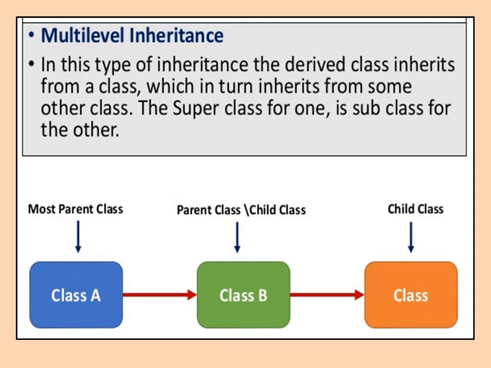So see in a diagram, class A and class B. In this situation, class A is a parent class for class B. Class B is a child class of class A. Now from class B, one class is derived, class C. So in this case, class B becomes the parent class and class C becomes the child class. So there are levels of classes. So A is the topmost parent class, B is the parent class for class C and the child class of class A, and class C is the child class of class B.